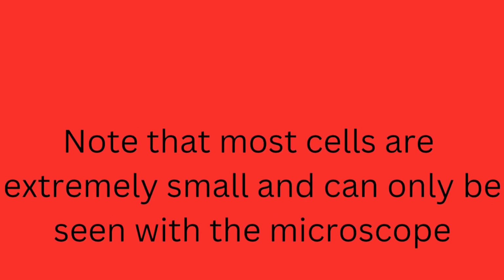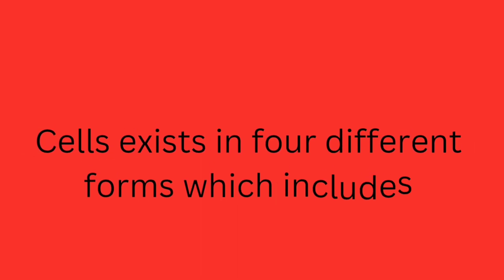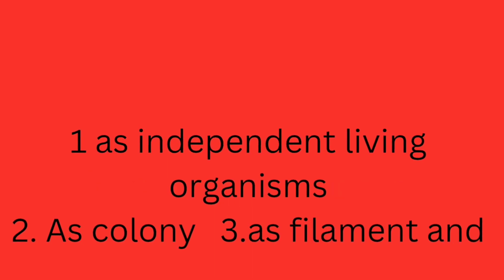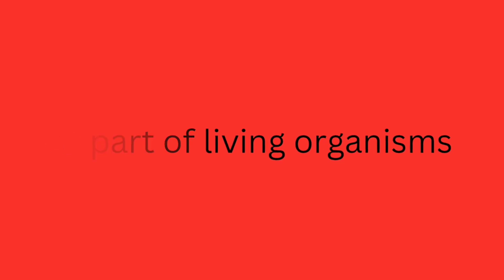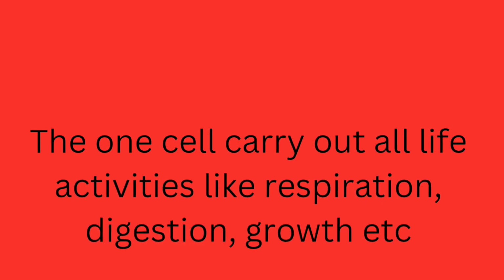Most cells can only be seen with a microscope. We are going to explain the microscope in later videos, so you can watch them. For now, let's talk about cells. Cells can exist in four different forms, and they include independent living organisms, as colonies, as filaments, and as part of living organisms. Free organisms possess only one cell and are capable of independent existence. They carry out all life activities. Examples are the amoeba, euglena, paramecium, etc.